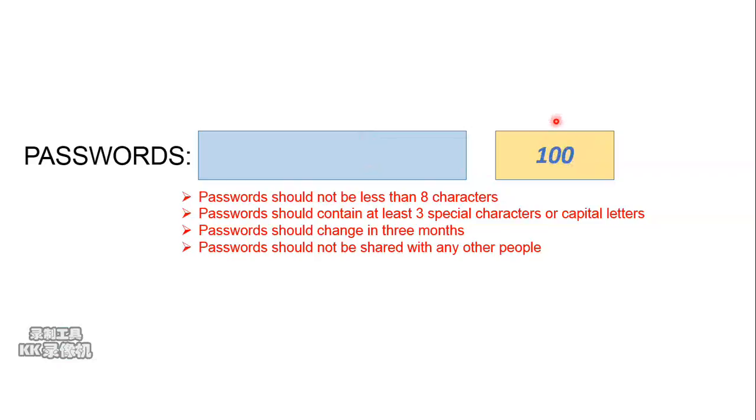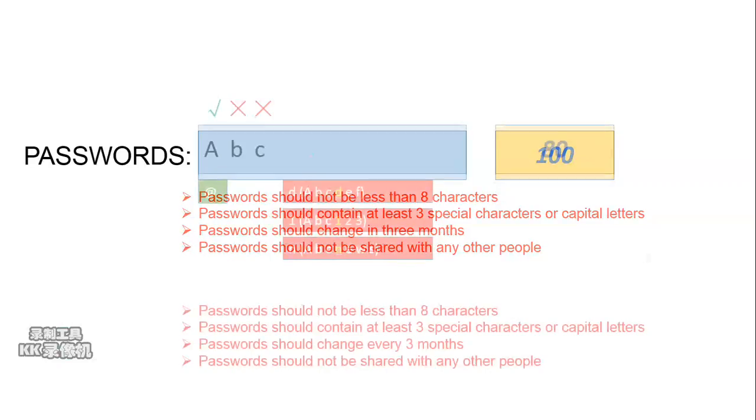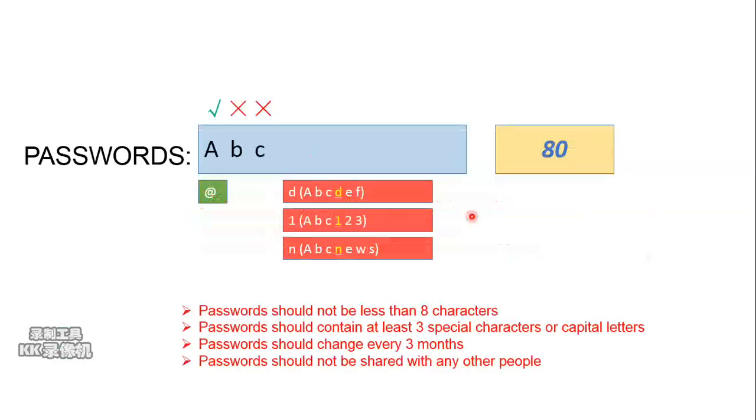So, if their password is not strong enough, this score will be reduced. At the bottom of the blue area, there are some helpful instructions for miners to tell them how to create a strong password.